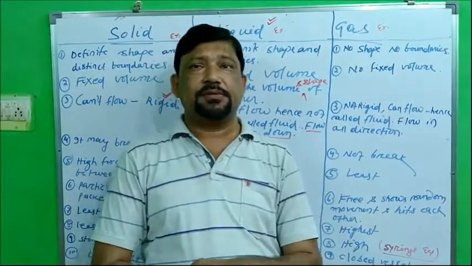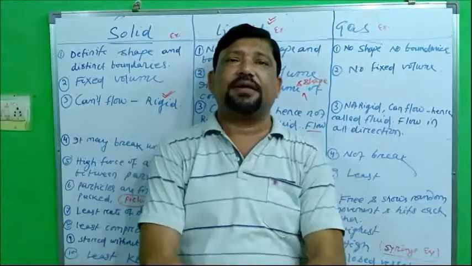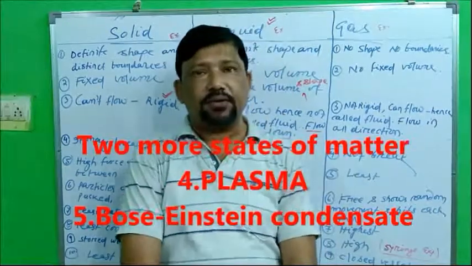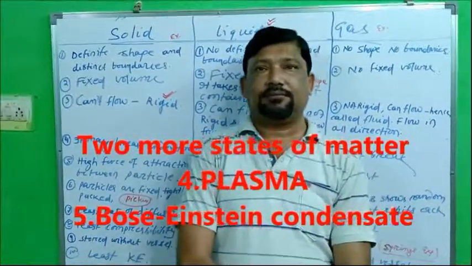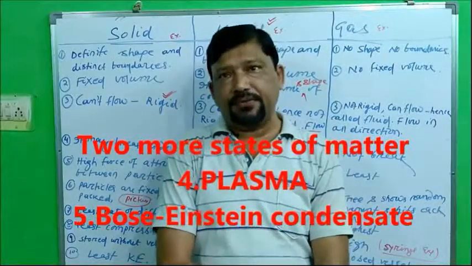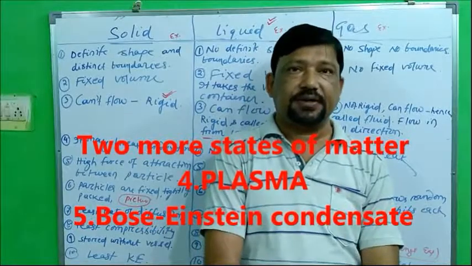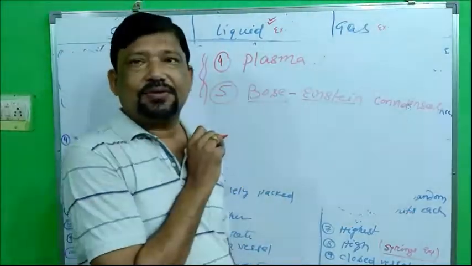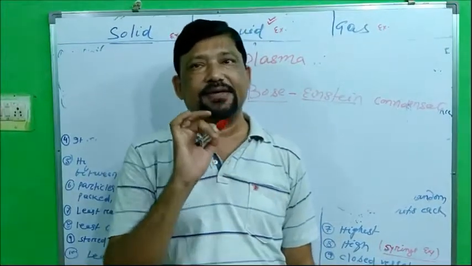Besides this, modern research shows that besides these 3 states of matter, 2 more states of matter are there. The fourth state of matter is plasma, and the 5th state is called Bose-Einstein condensate. These 2 categories you will read in higher classes. So this is all about the physical properties of matter and states of matter.